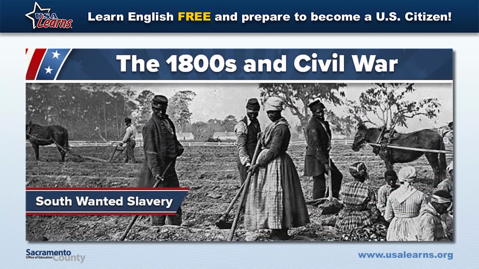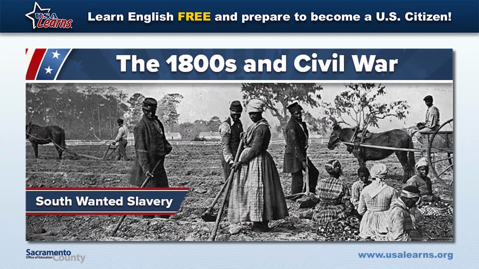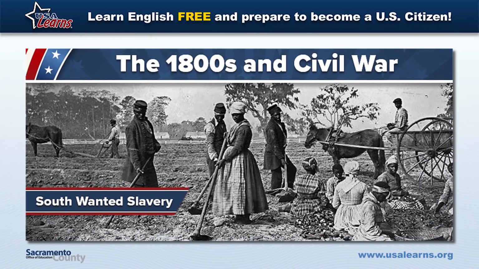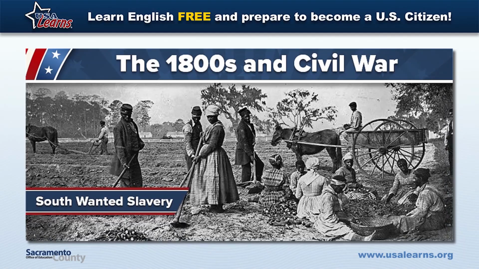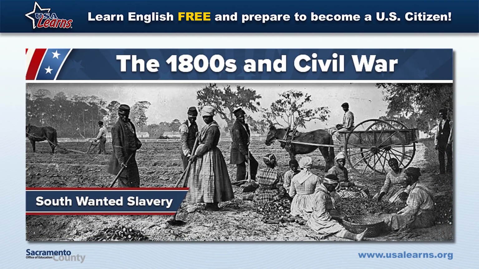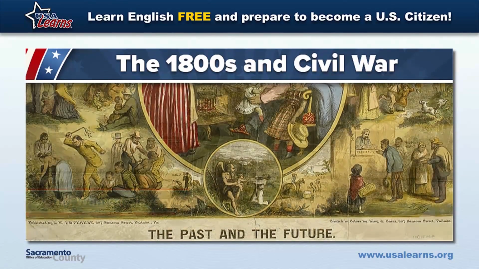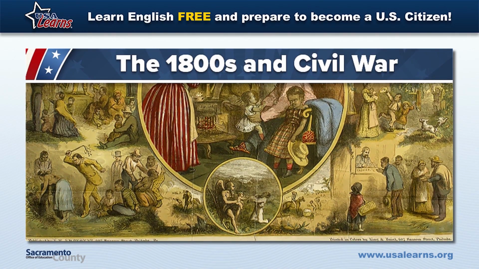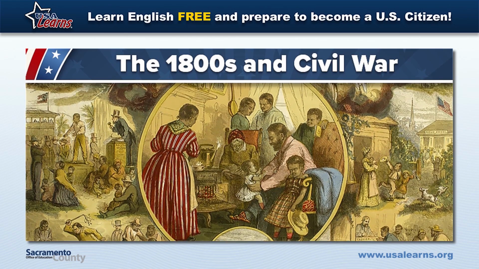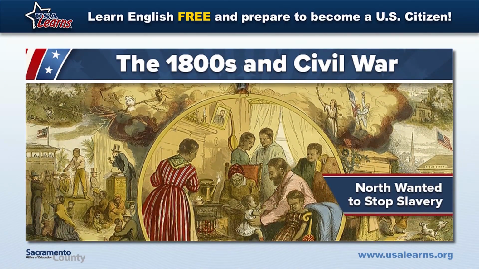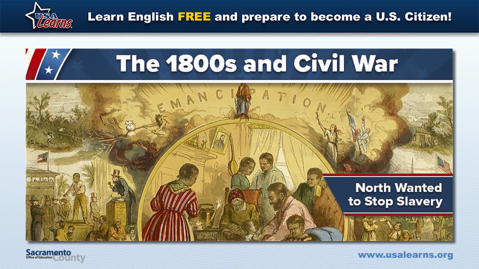People in the South had large farms, and most slaves worked on the land. The South believed slavery was necessary for their economy and daily life. The South believed in states' rights. They believed each state should have the right to keep slavery legal. But many people in the North wanted to stop slavery in the whole country.